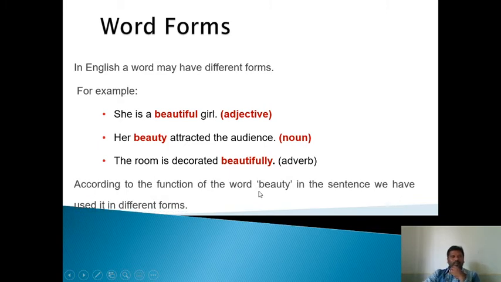According to the function of the word, we have used it in different forms.